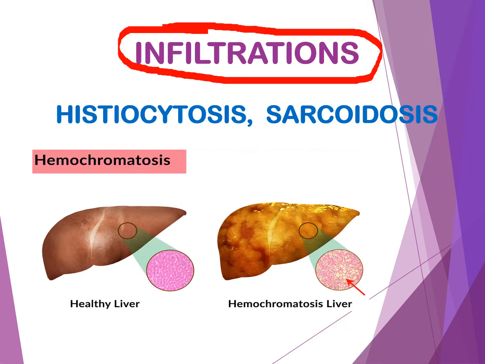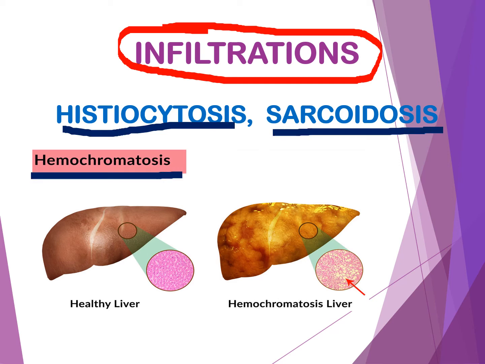Then infiltrations. What do you mean by infiltrations? Infiltration means it is the accumulation of foreign substances in an excess amount in an organ, and later it causes damage or destruction to the particular organ or tissues. Then the main infiltrations which cause damage to the pituitary gland are histiocytosis, sarcoidosis, and hemochromatosis.